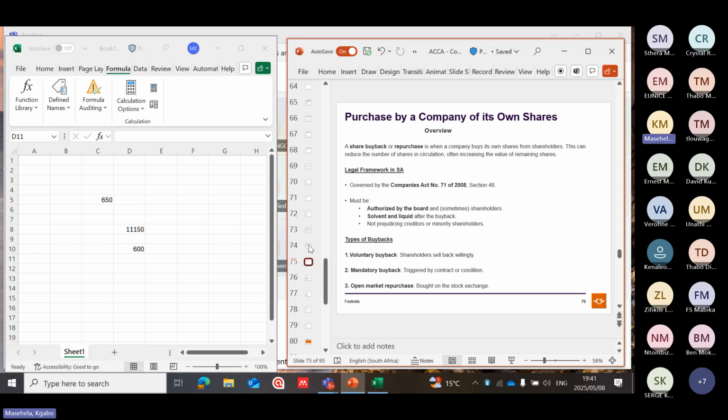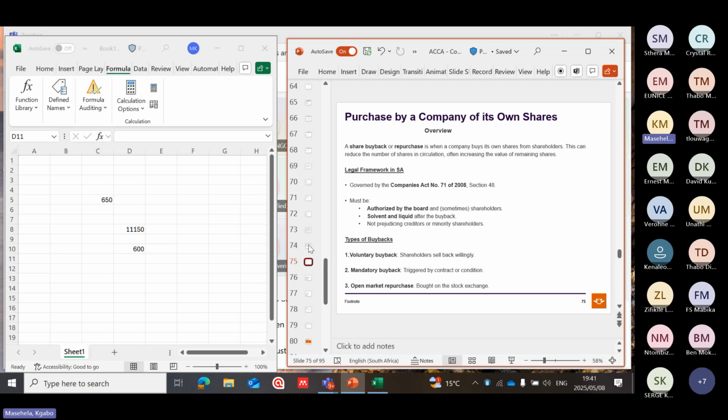Meaning that following the repurchase of its own shares, a company must still be able to pay its debts and have enough cash or easily accessible assets to meet its short-term obligations. Not prejudicing creditors or minority shareholders, meaning ensuring that actions taken, such as asset transfers or restructurings, do not unfairly harm or reduce the ability of creditors to recover debts owed to them.